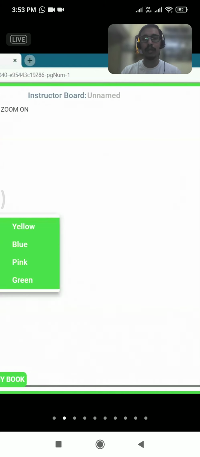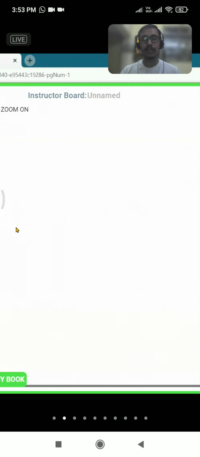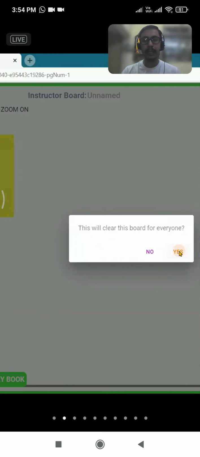So if you click on the note part, they have 4 colors: yellow, blue, pink, and green. So suppose I want to paste up the yellow part. So I have got the sticky note. And if I want to write something, I can write it and take up the class accordingly. Okay, I'm again clearing this segment.